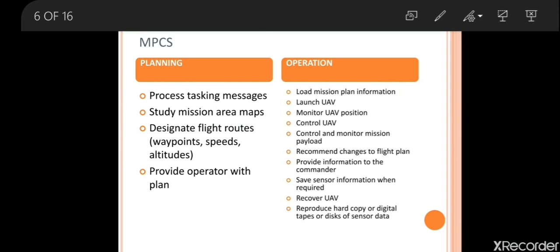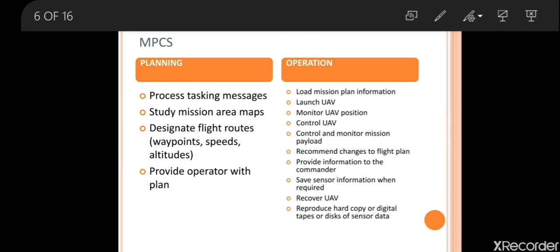In the same way as we do it for the UAV, we have to do it for the payload. They recommend changes to a flight plan in between if you are facing any obstacle. Obstacle means we need to change our flight plan. That will also be done during this stage.